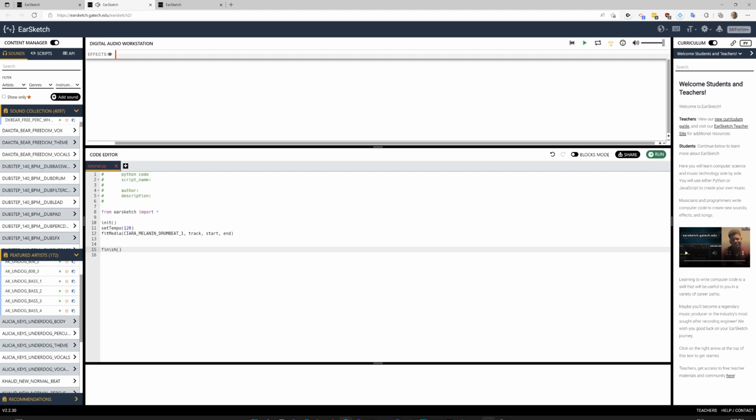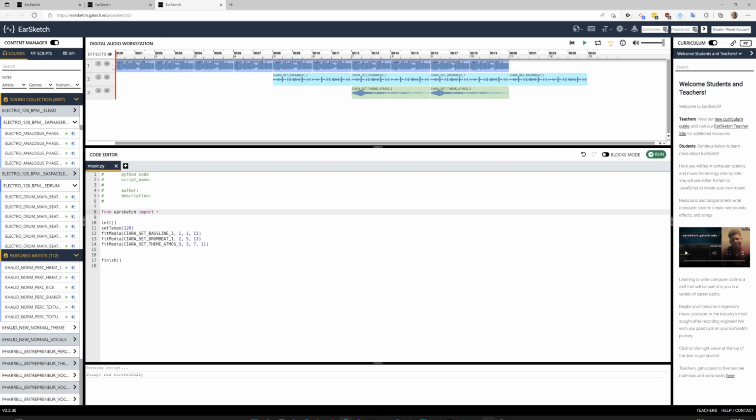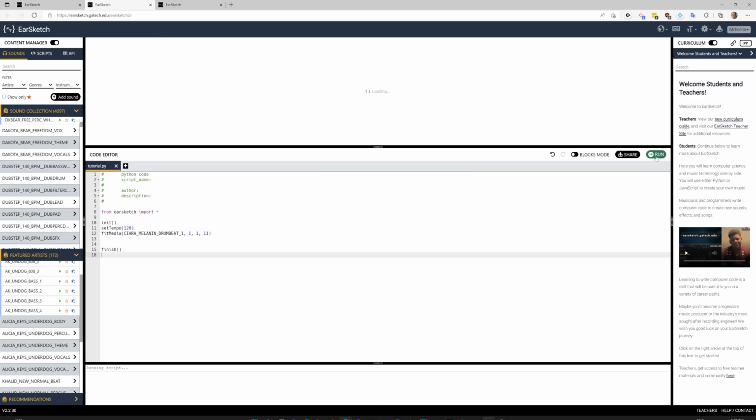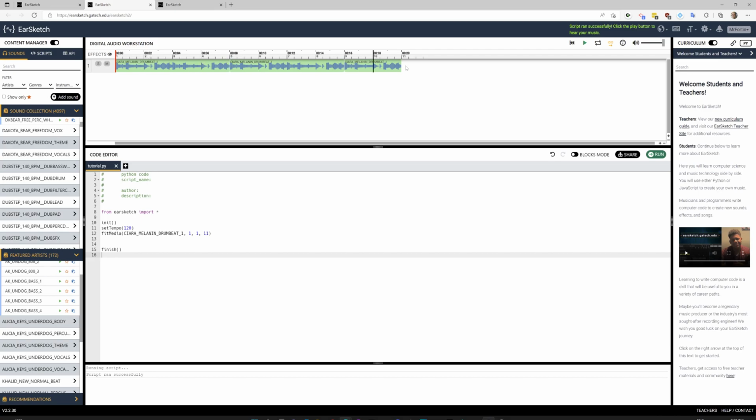Okay. So fit media, I'll put my song that I chose in here, and then here's what line do I want it to play on. So remember here I have track 1, track 2, or track 3. I'm going to select which track I want it to play on. This one I want to put on track 1, and I want it to start at the start of the song, so first measure, and I want it to end on the 11th measure. So let's click on run here, and you can see my beat starting up here. Let's go play it.